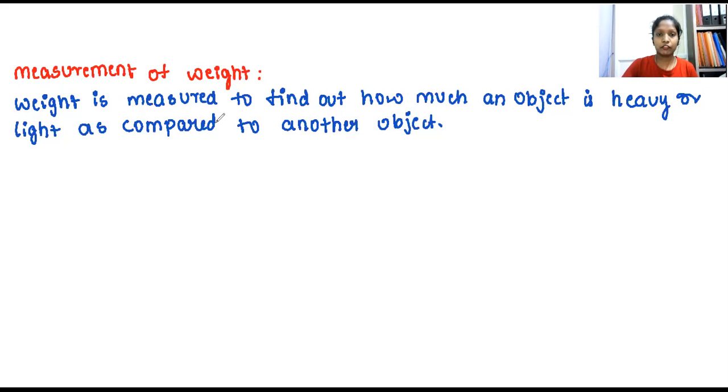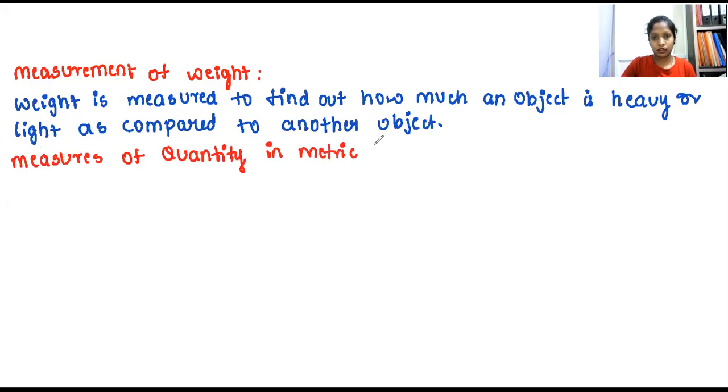So the measurement of weight can be done in the following ways. Make a note of this. That is measures of quantity. Weight can also be called quantity. Quantity in the metric system. So what are the measures of quantity in the metric system?